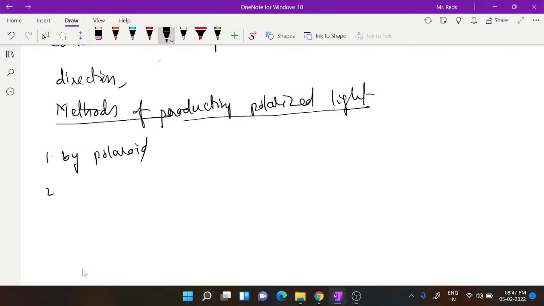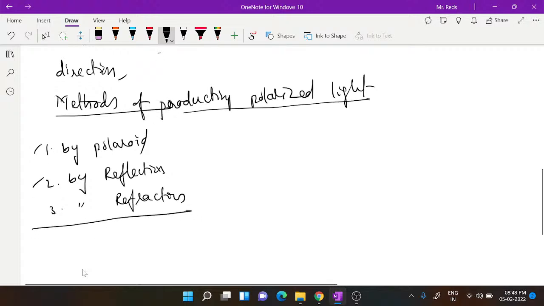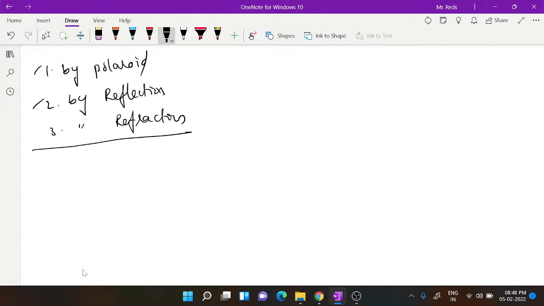We can produce polarized light by using a reflection process, and also by using a refraction process, and also by using a double refraction method, and also by using some thin filters. But all these things we will not consider here. Okay, so only these two. Let us look into them a little briefly. This is one of the very important ones.